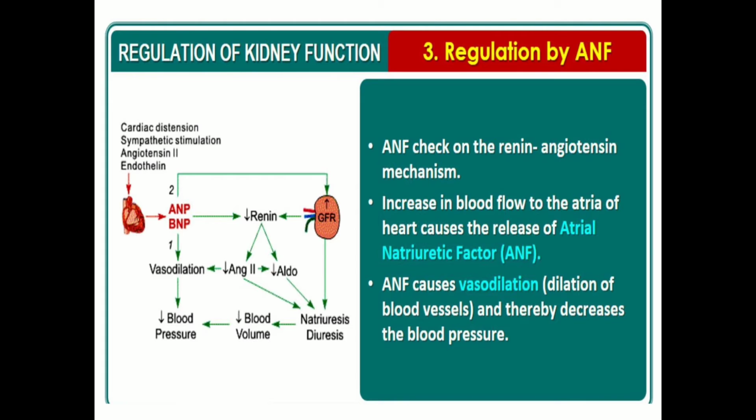ANF, a vasodilator, can cause dilation of blood vessels, thereby decreasing the blood pressure. Thus, ANF acts antagonistically or as a check on the renin angiotensin mechanism. So, ANF causes vasodilation and decreases the blood pressure.